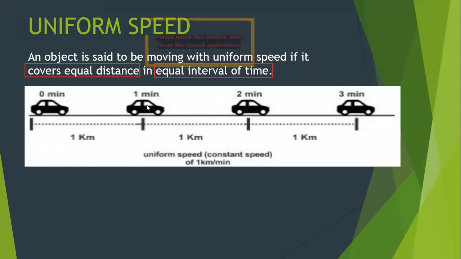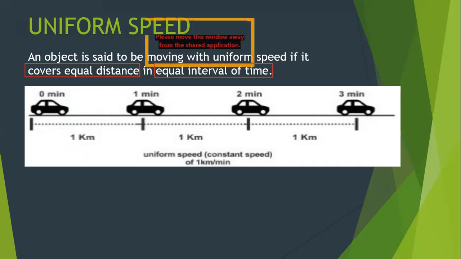So after a time interval of 1 minute, the distance covered by the car is 1 kilometer. After 2 minutes, again 1 more kilometer, meaning 2 kilometers. After 3 minutes, 1 more kilometer, meaning 3 kilometers. So if you find out here, if the car is moving like this, where in every 1 minute it is covering 1 kilometer, meaning it's covering equal distance in equal interval of time, we can say that this car is moving with a uniform speed.